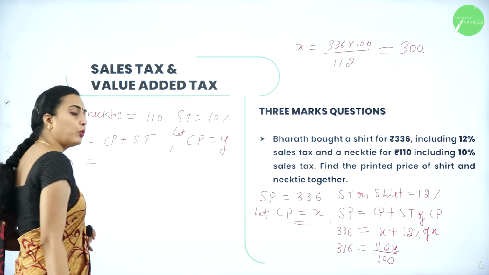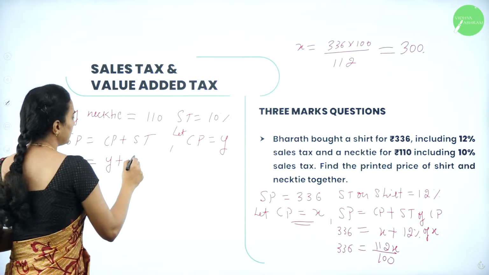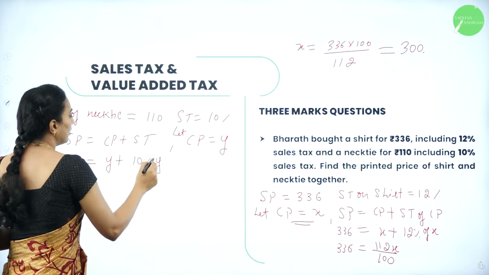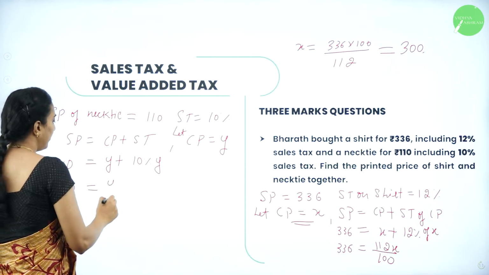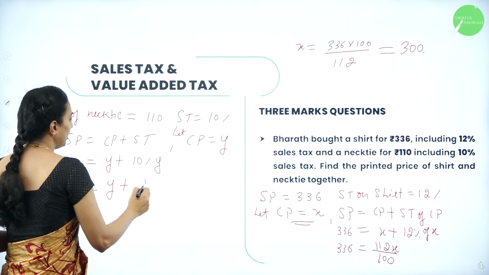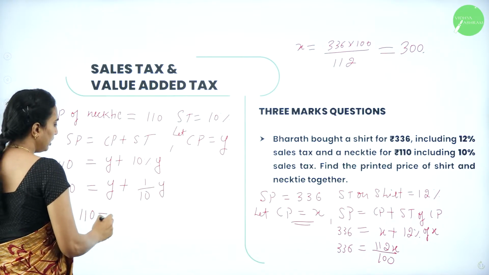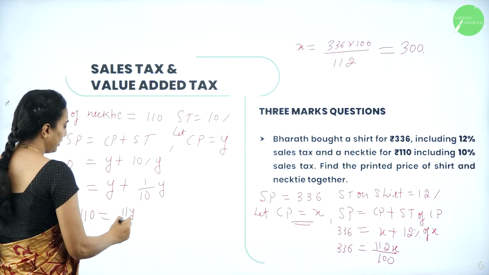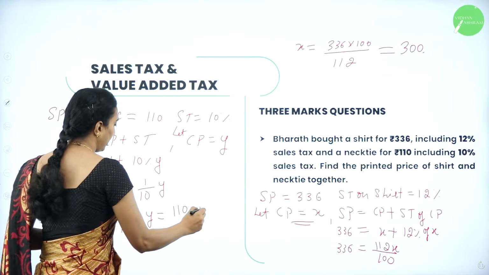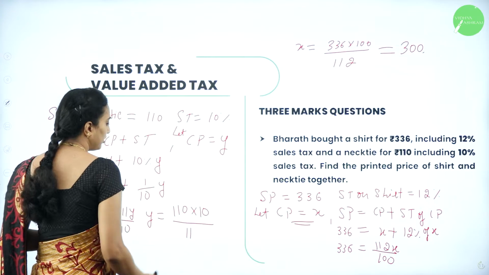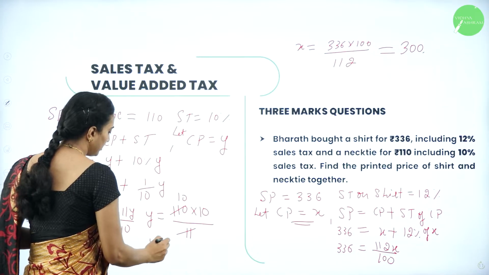So 110 is y plus 10% of y, which is 1 by 10 into y. So 110 is equal to 10y plus y, that is 11y divided by 10. Otherwise y is equal to 110 into 10 divided by 11. So you get y is equal to 100.